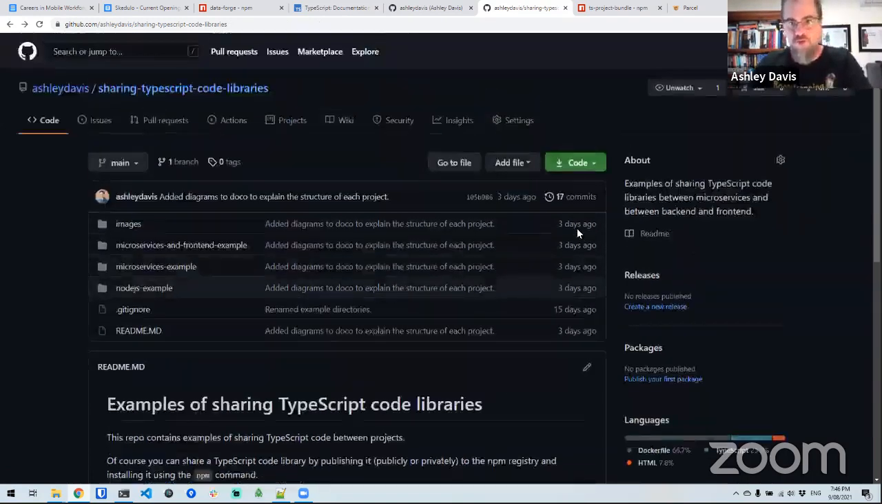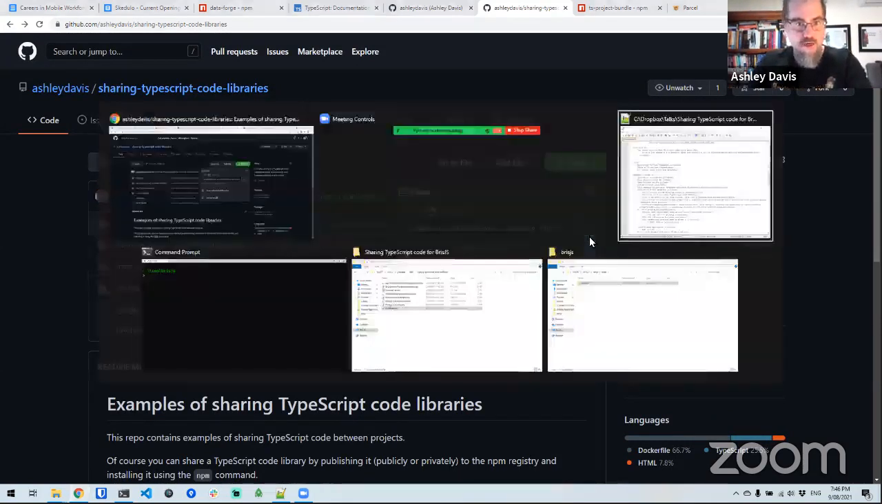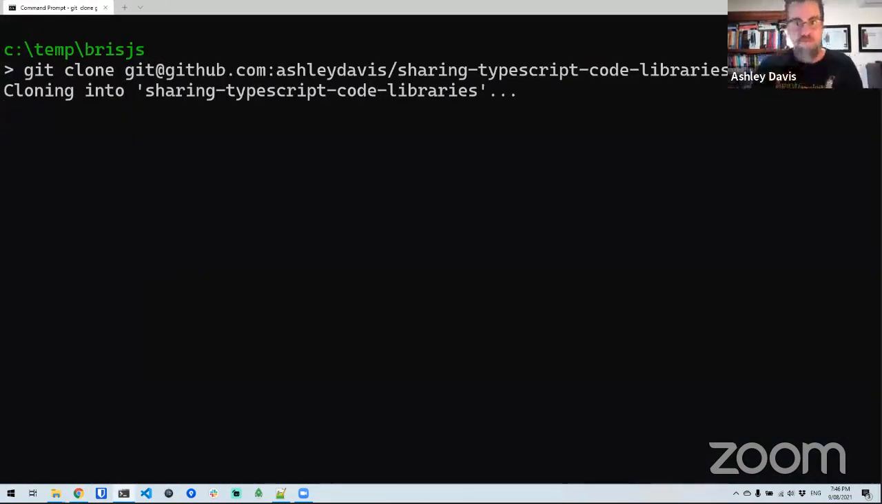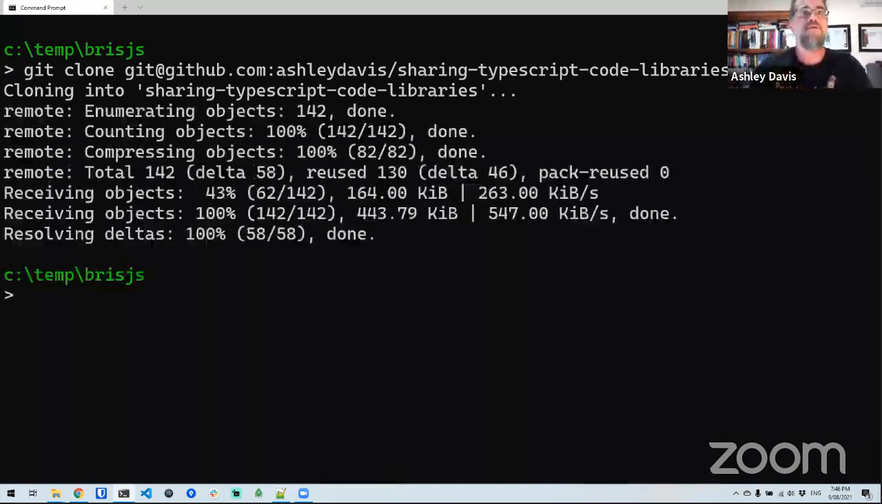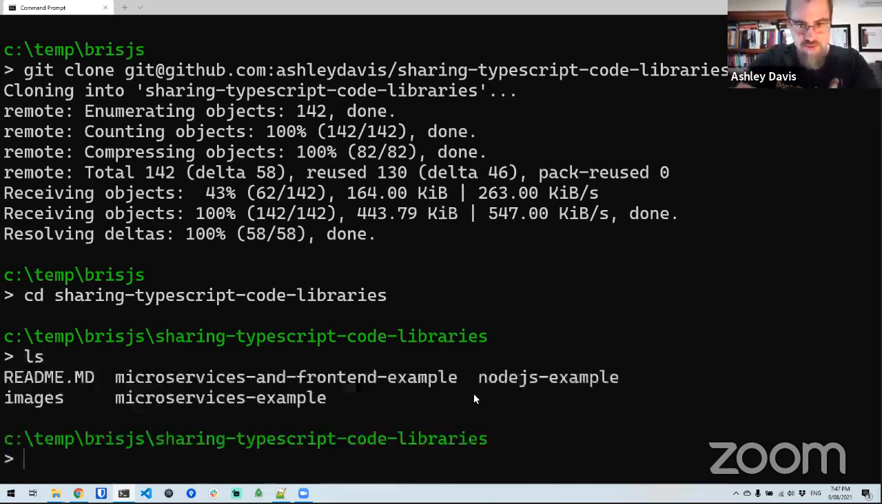I'm going to clone this from scratch. So if I go to click here, copy the repo URL, go to my command line. I'm just going to do a git clone, get this locally. Cool. We have code. I'm using Windows here, but you can do this on Linux. You can do this on Mac OS. It's much the same. So in here, I have got my examples.